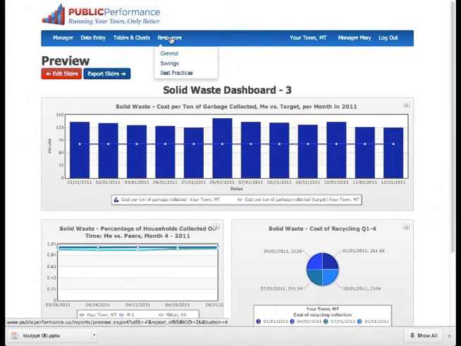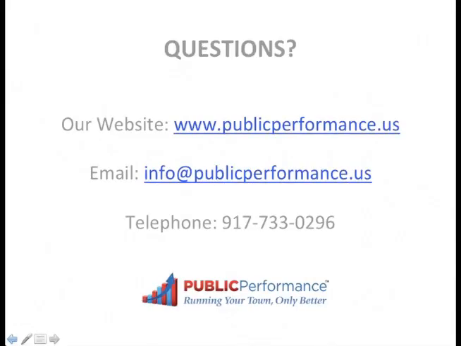At this point, Mary might also begin looking at how the town is doing compared to its peers or national benchmarks. This concludes our brief overview of the system.